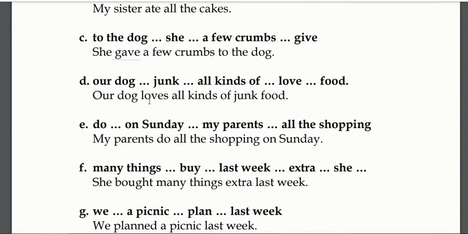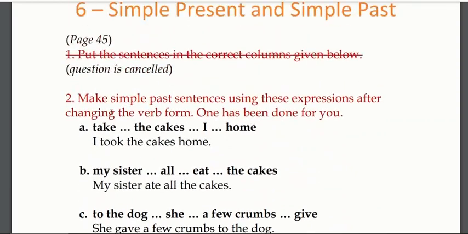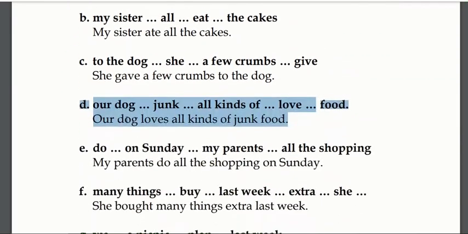Next one, our dog loves all kinds of junk food. Now please note question D is not according to the question, okay? Because we can't say that our dog loved all kinds of junk food. Now this is a habit. So please note, dear students, for the exam this question will not be asked, okay? It may change to something else, but it will not be given in this way. Our dog loves all kinds of junk food. Now, why can we not say loved? Because it is a habit of the dog.